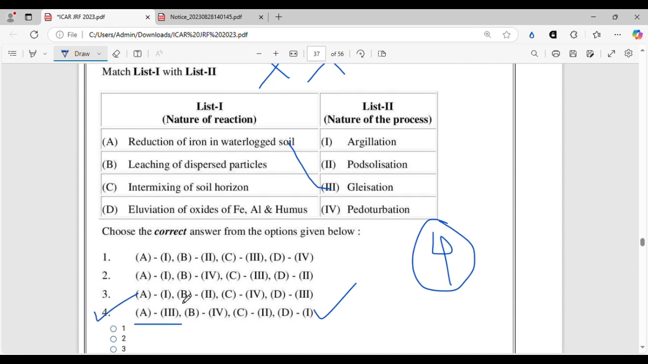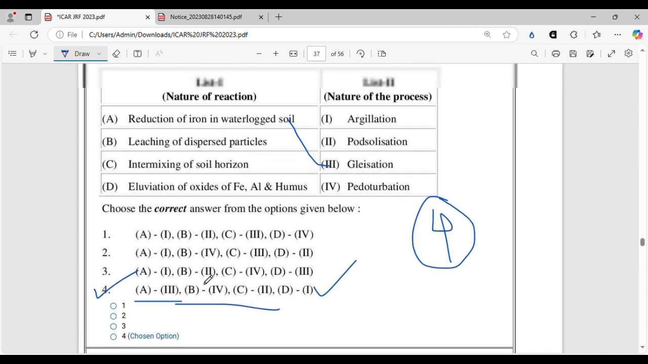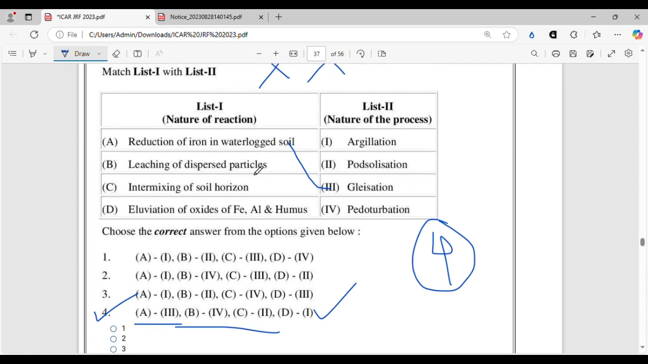All right, say for option 4 only we check A3 B4. Leaching of dispersed particles is never pedoturbation. This is totally wrong. Pedoturbation is intermixing of horizon. Then they have said C is equal to intermixing of soil horizon is podzolization. That is also totally wrong. And finally, elluviation of oxides of Fe, Al and humus is argillation. That is also totally wrong. So option 4 they have given as the correct option, maybe by seeing the option like A goes to 3, but this is a wrong question because none of the options are correct.